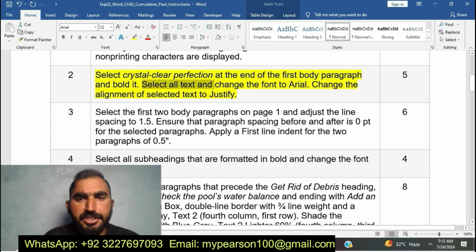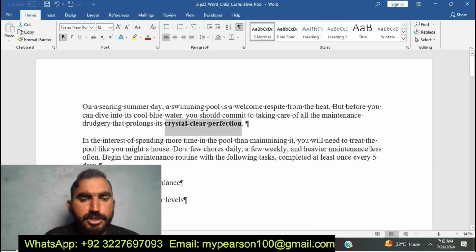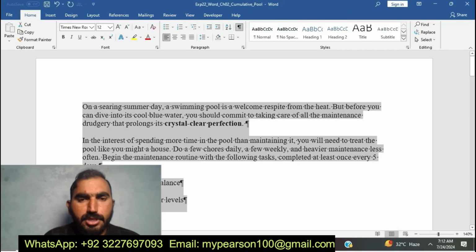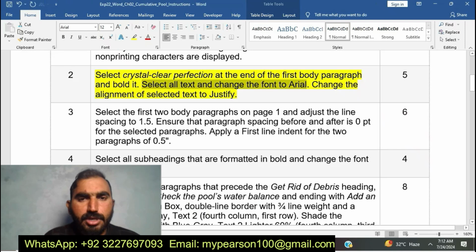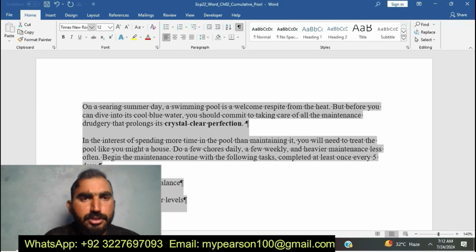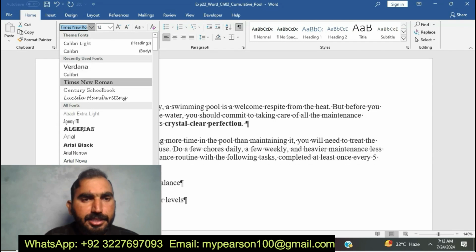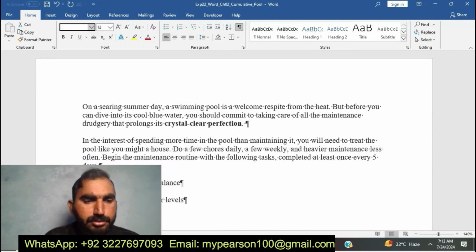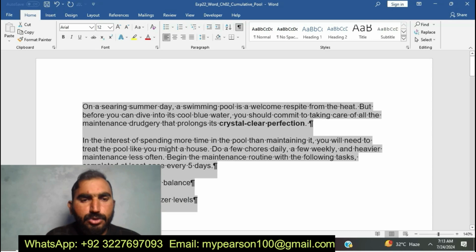Select all text and change the font to Arial. Now I am going to change the font. Now I am going to select all text. Now I am going to change the font to Arial. You can see here is the font. Here I am going to change the font to Arial.